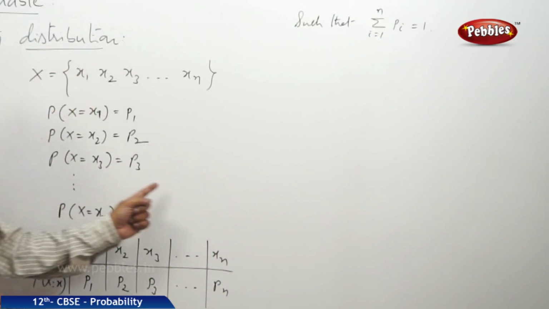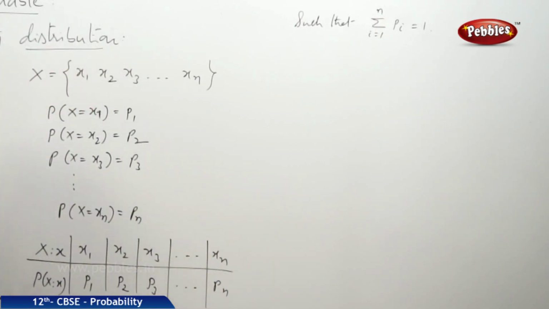Then the system of these numbers is called a probability distribution.